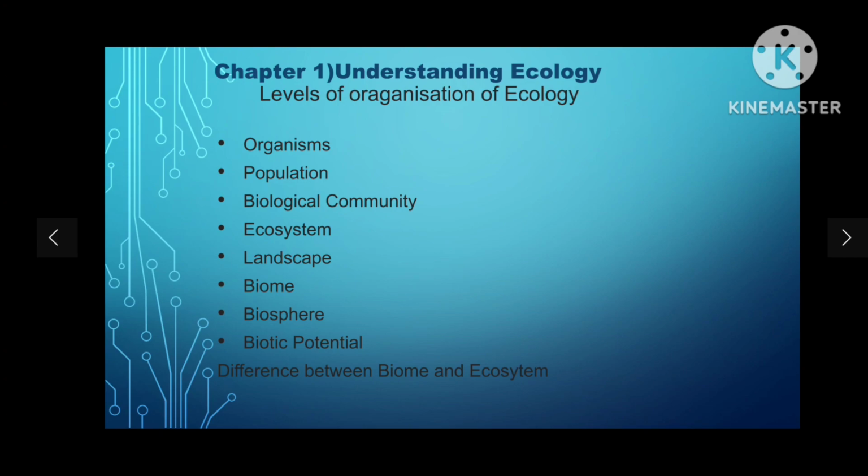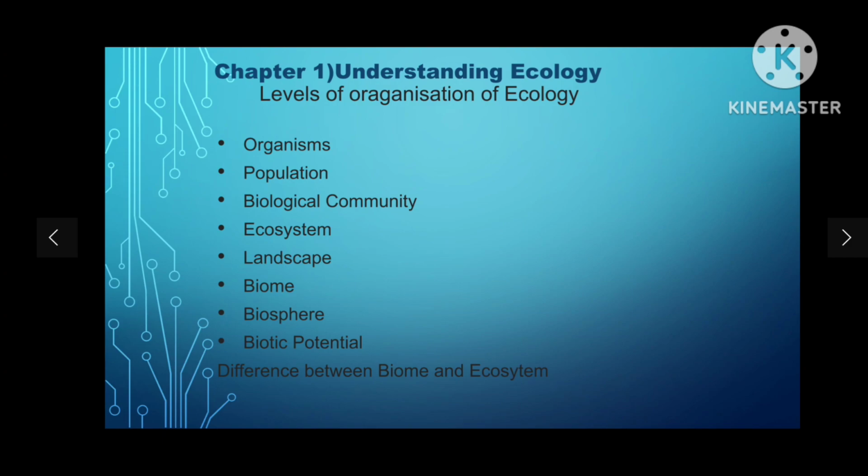Producers mean autotrophs, organisms that make their own food by photosynthesis. Then consumers mean heterotrophs, organisms that get their food by eating producers or other consumers. Then decomposers mean saprotrophs, organisms that get their food by breaking down dead plants and animals.